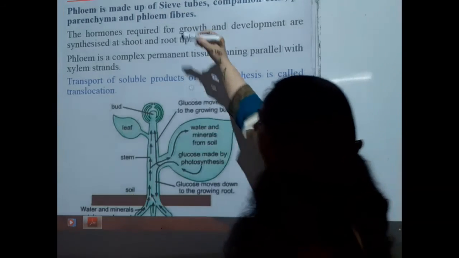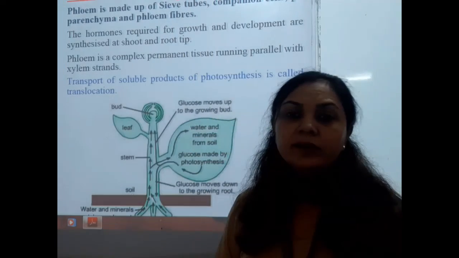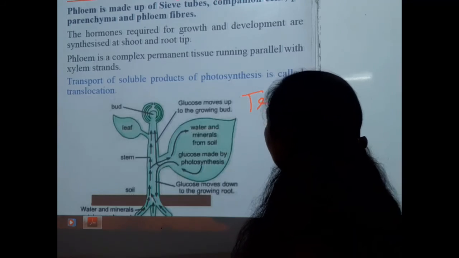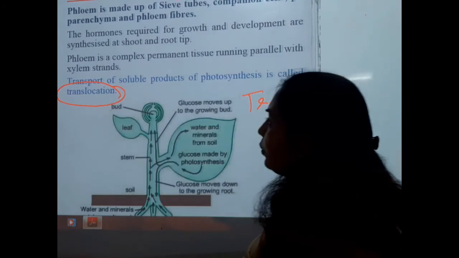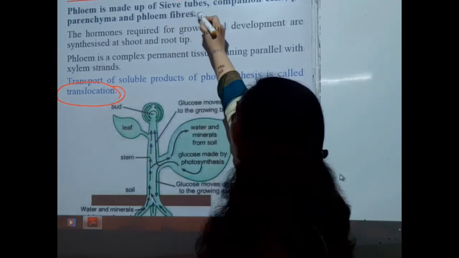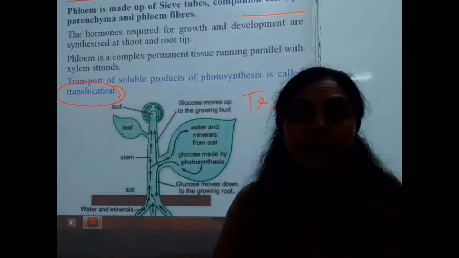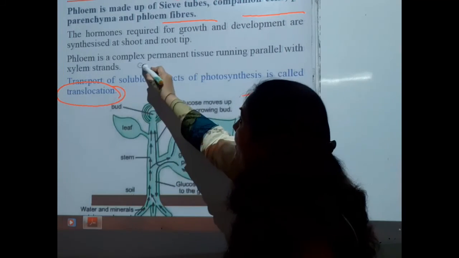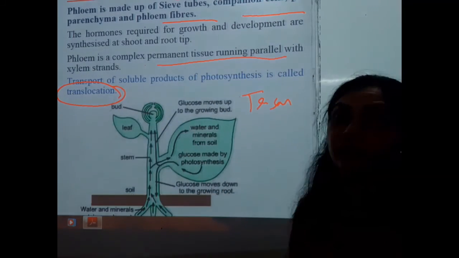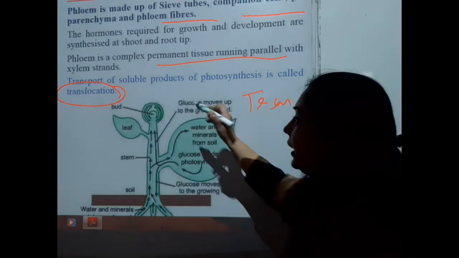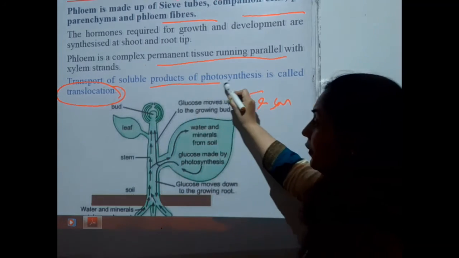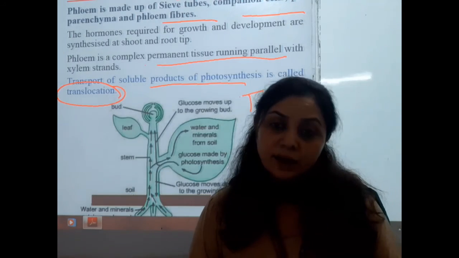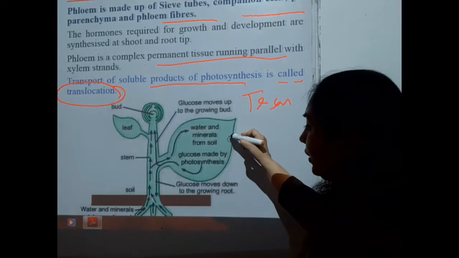Students, this is the transportation of food, and the term for the transportation of food is translocation. The phloem is made up of sieve tubes, companion cells, phloem parenchyma, and phloem fibers. The phloem is a complex permanent tissue running parallel with the xylem vessels, and the transport of soluble products of photosynthesis is called translocation. So how does it occur? Let us see.